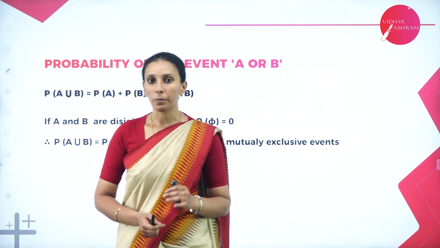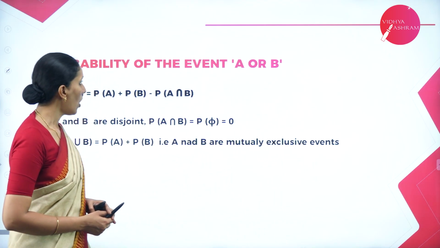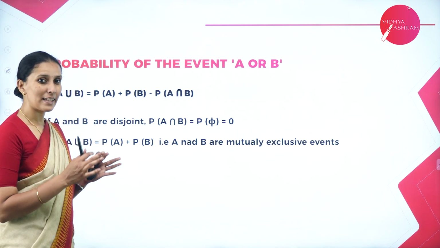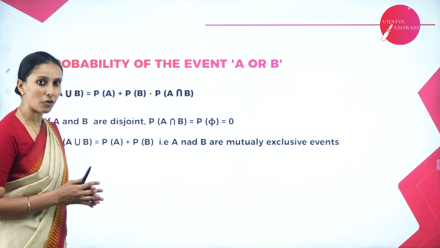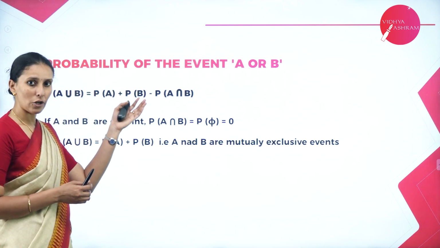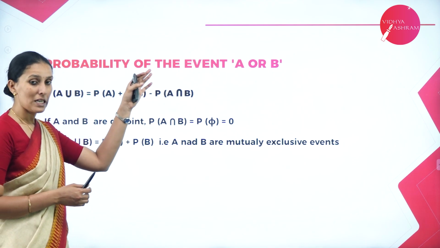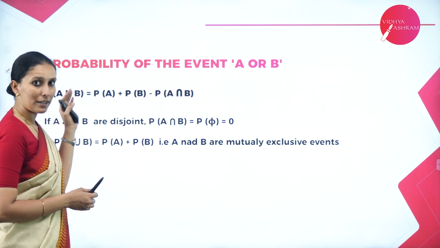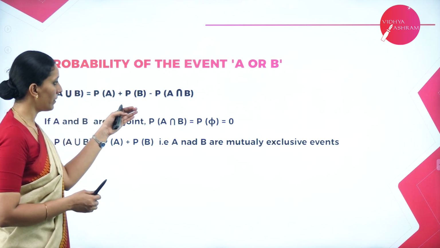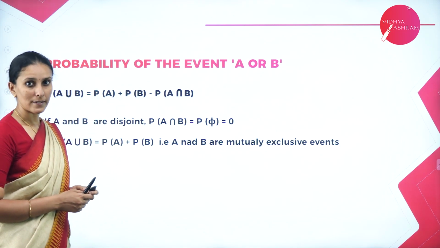The first one is the probability of an event A or B. The probability of an event A or B is the same as with respect to the cardinality of sets. There we have learnt n of A union B is equal to n of A plus n of B minus n of A intersection B. Similarly, here the probability is taken in the form of probability of A plus probability of B minus probability of A intersection B.